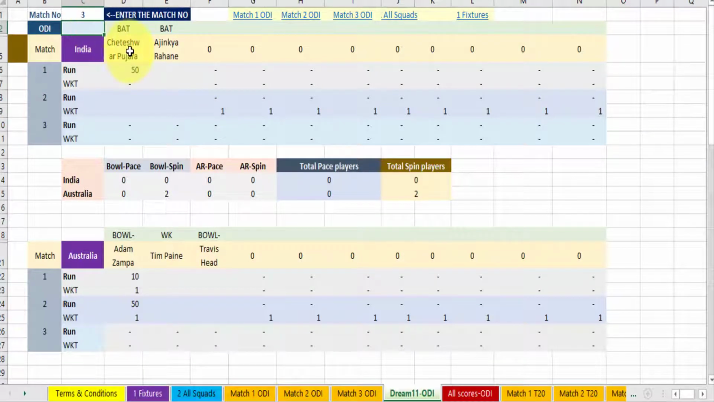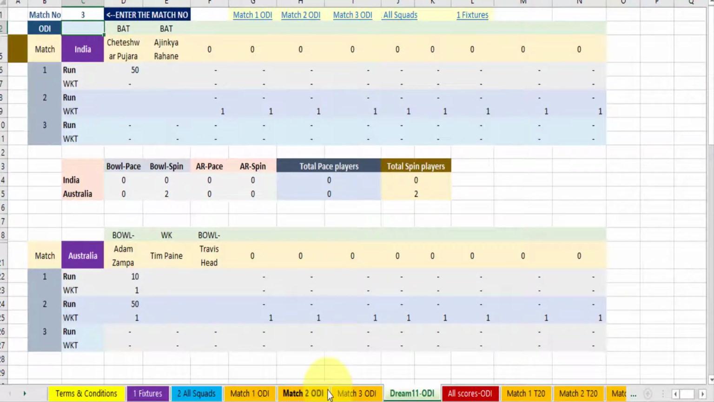So if I see in match 3, Cheteshwar Pujara is playing, and in match 1 he scored 50, and he did not play in match 2, and he is playing in match 3. So this is blank, it means he did not play in match 2. This is the way all the past performance record will appear here, so you are able to correctly analyze and correctly select the right player for your Dream 11.